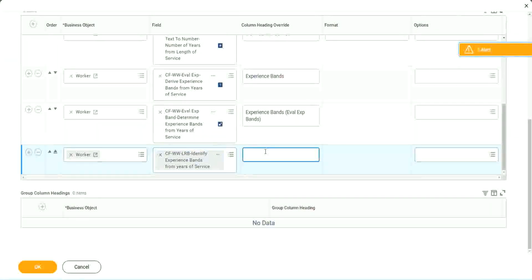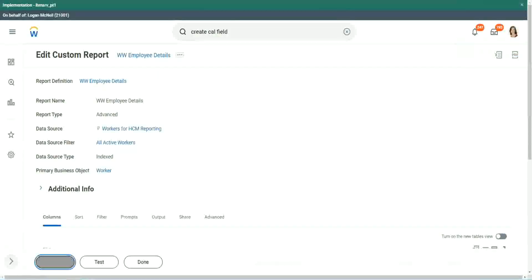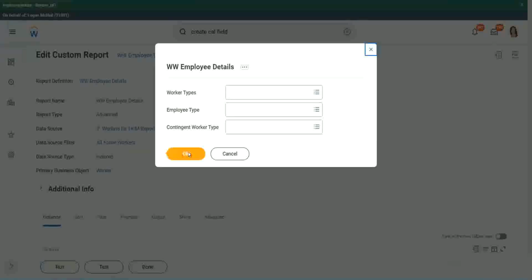So here also we are doing experience bands, but using an LRB, lookup range band. So let's see if we get the same output or not. Run.